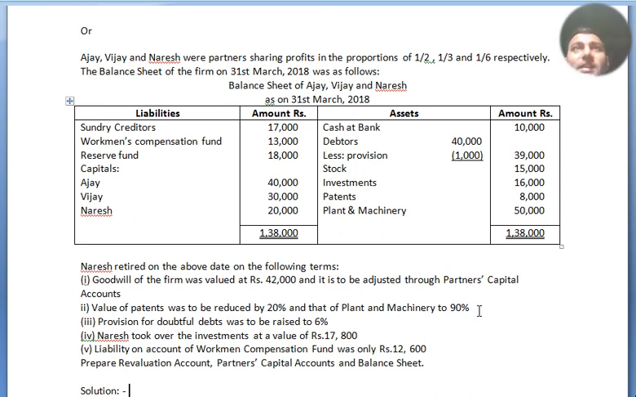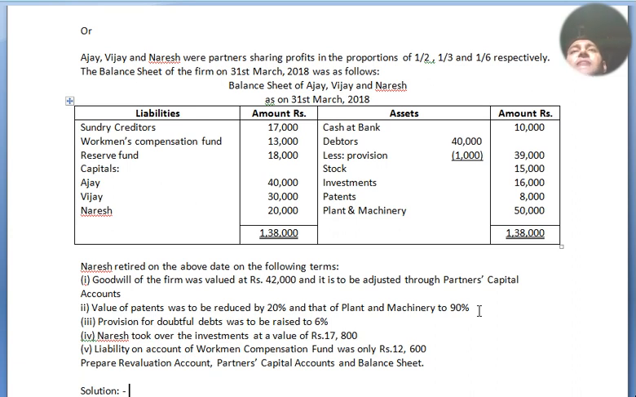Question. Ajay, Vijay and Naresh were partners sharing profit in the proportion of 1/2, 1/3 and 1/6. If you take the LCM and work out the proportion, you get 3:2:1 as the profit sharing ratio of Ajay, Vijay and Naresh respectively. The balance sheet of the firm on 31st March 2018 is as follows.